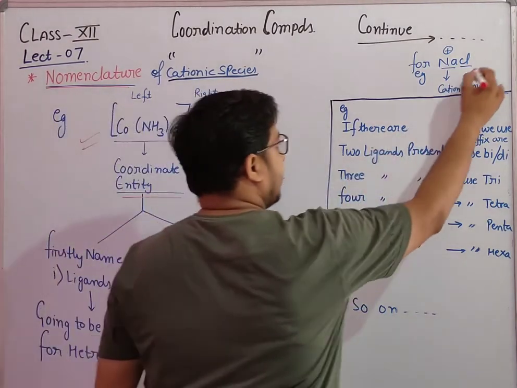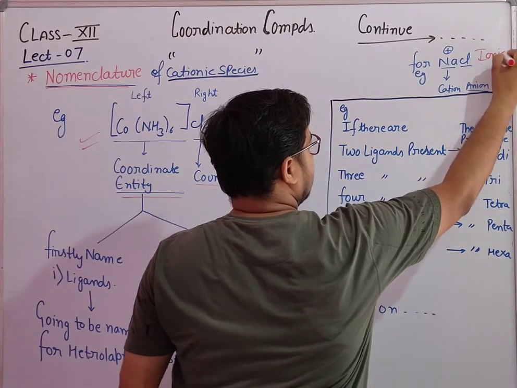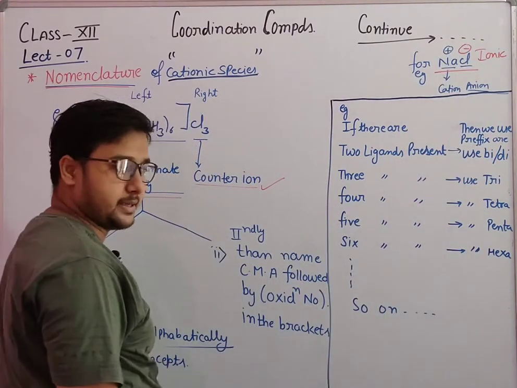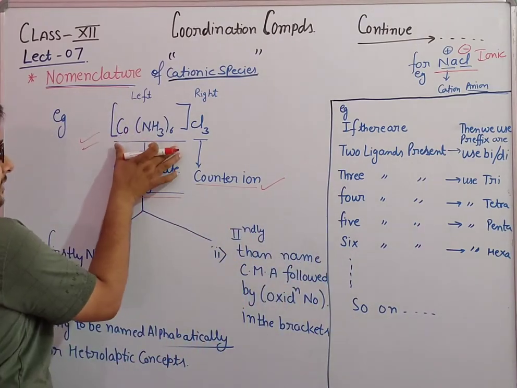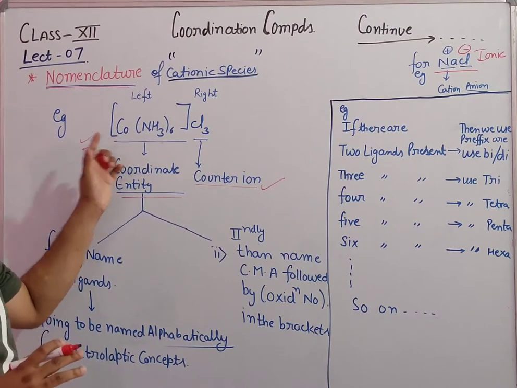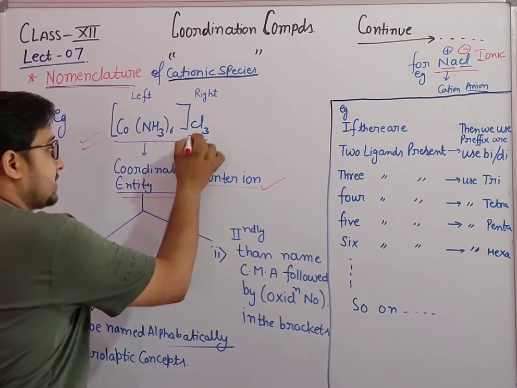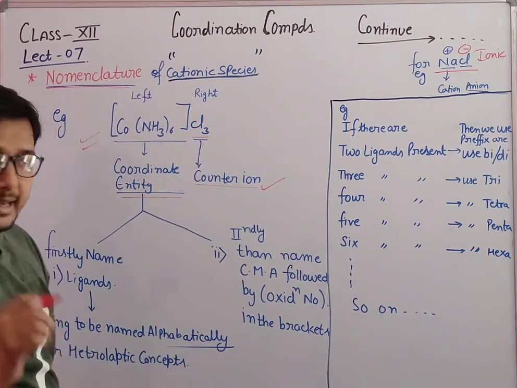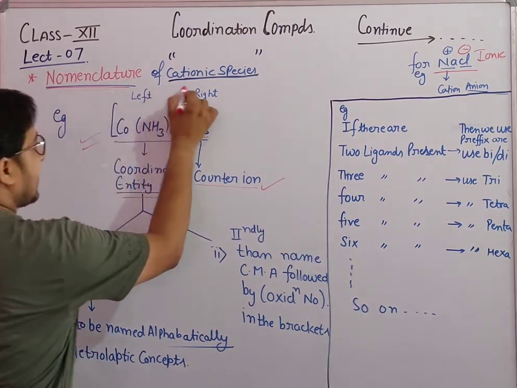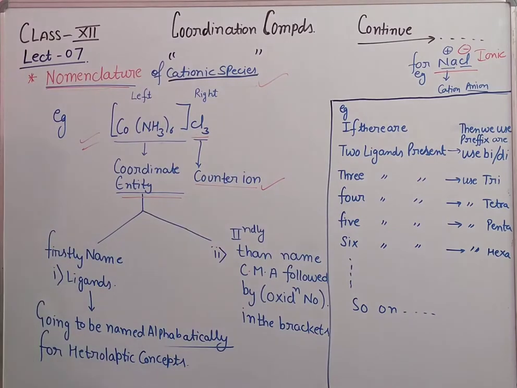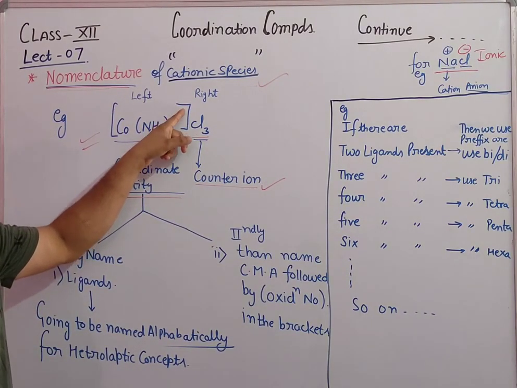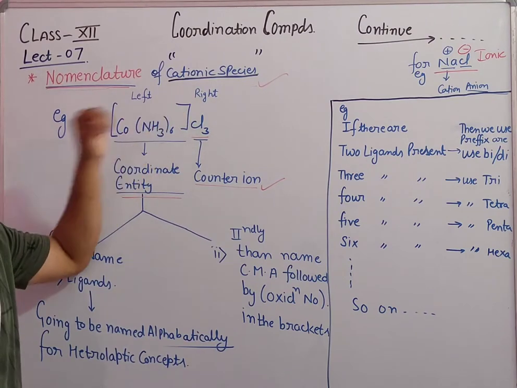Similarly, in ionic compounds there are two parts, one cation and one anion. Here the coordinate entity is positively charged, so it acts as a cation, and the counter ion acts as an anion. That's why we are going to discuss the nomenclature of cationic species, where the charge on the coordinate entity is positive.